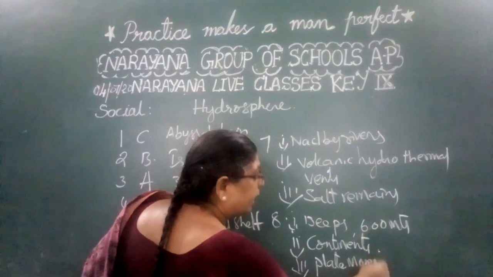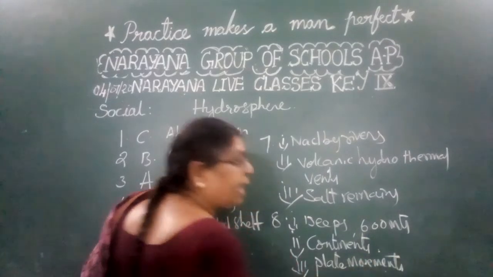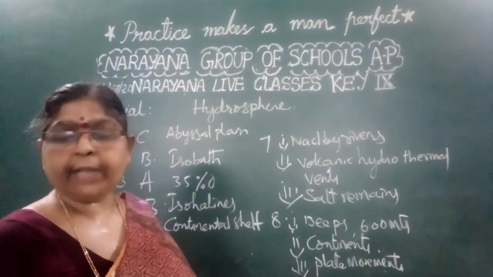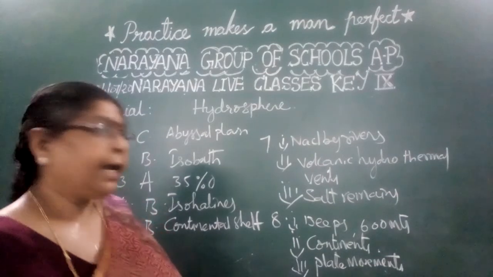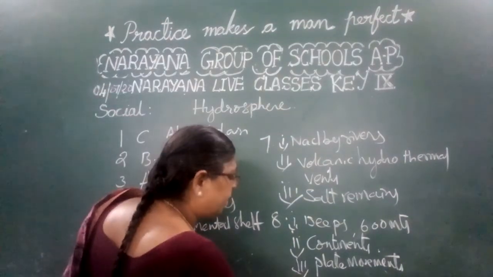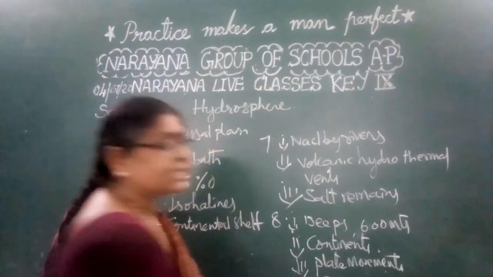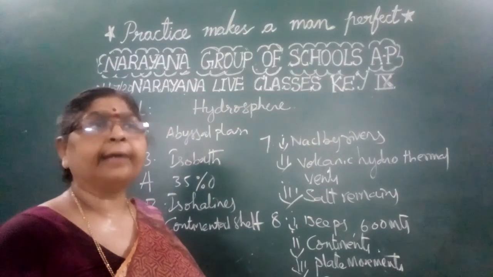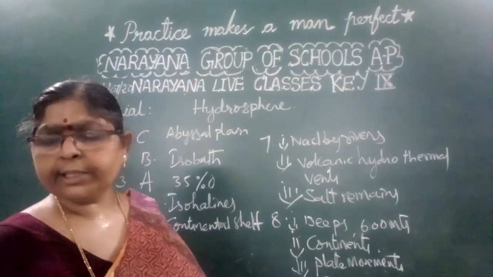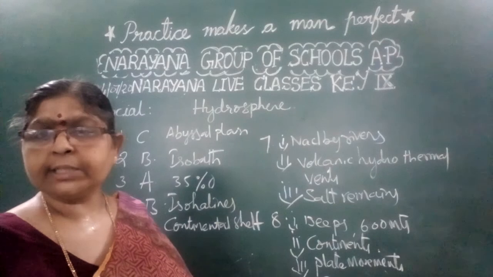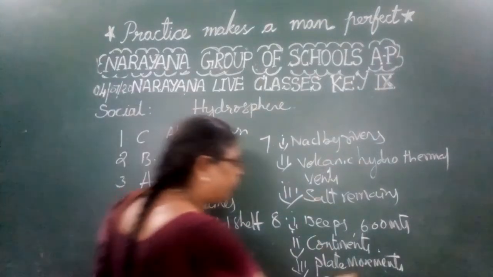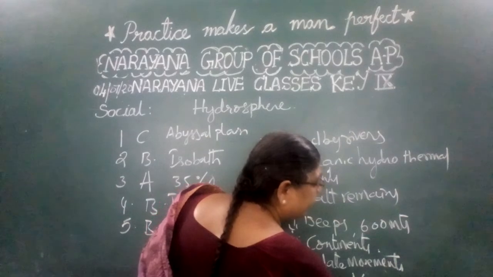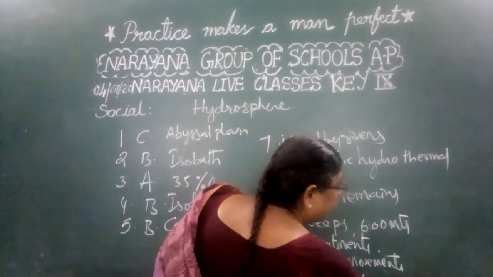We have found so many trenches, and until now 57 trenches are known. Among them, the Mariana Trench in the Pacific is the largest trench, with a depth of 11,022 meters.